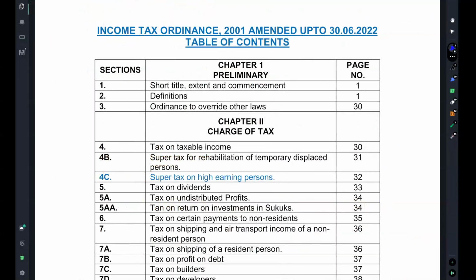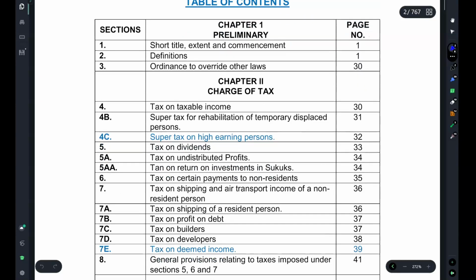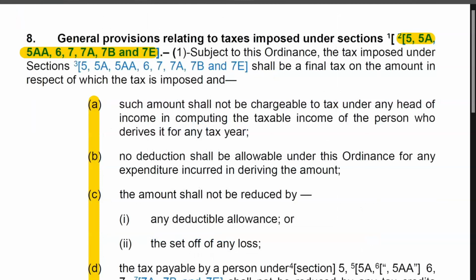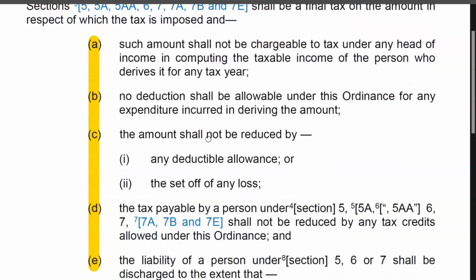Have a look at the Index of the Income Tax Ordinance. Section 4 has been enlisted in Chapter 2. It means incomes subject to separate taxation have been listed in Chapter 2. This means that incomes mentioned from Section 4b to Section 8 will be part of separate taxation. Have a look at Section 8 now. This section contains references of some other sections. The incomes of these referred sections will be taxed in accordance with Section 8. The rules of taxation for these incomes have been mentioned from Clause A to E.